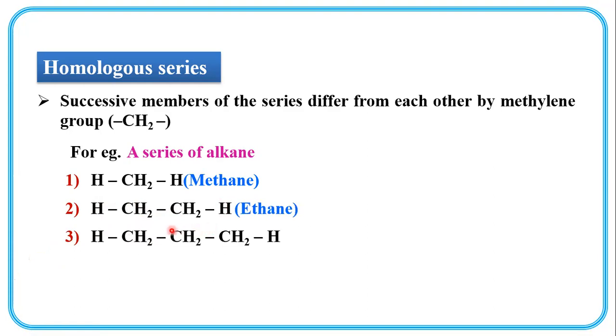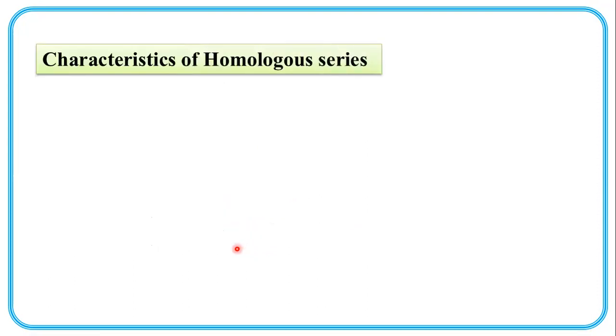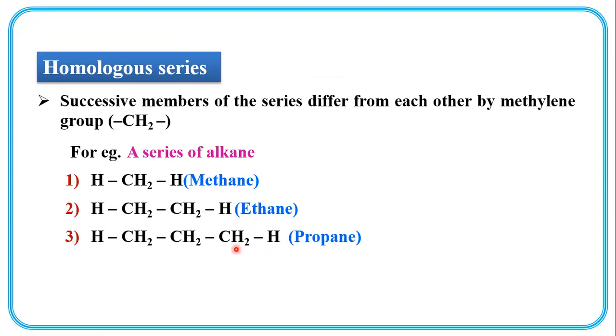This is propane. CH3 bond CH2 bond CH3, propane. So, in all these members, this is the first member, this is the second member, and this is the third member. The difference between two successive members, the difference between this third and second member, is of a CH2 group.